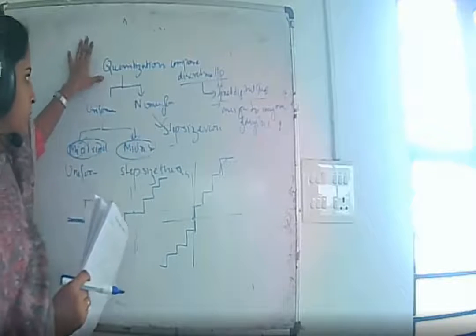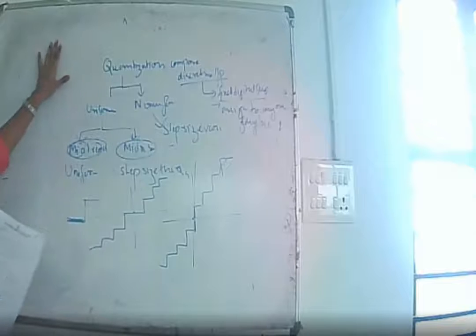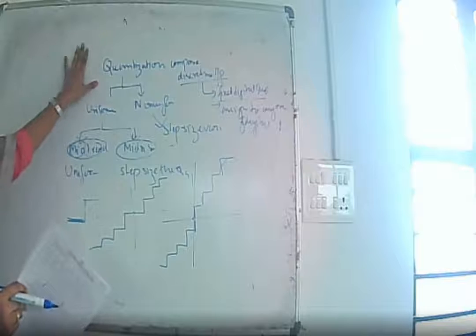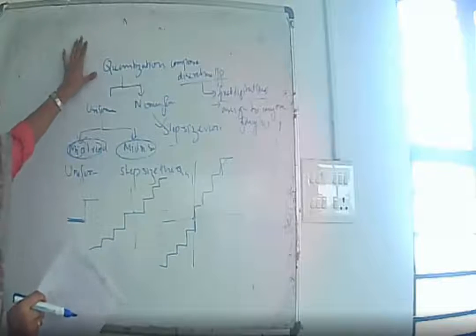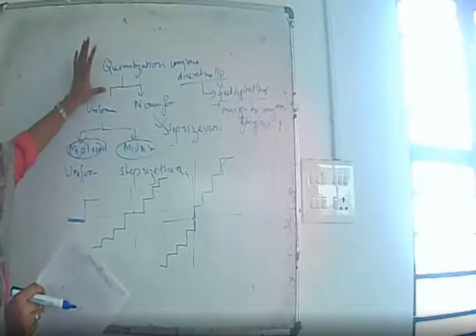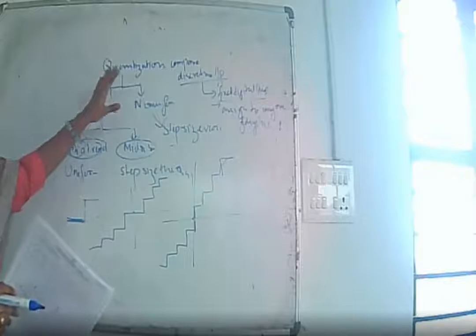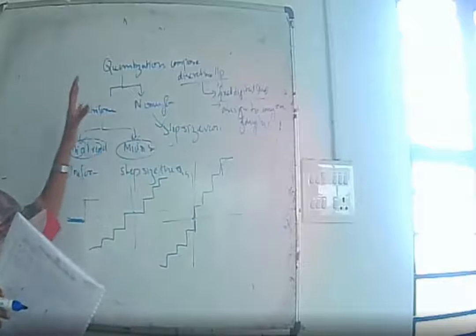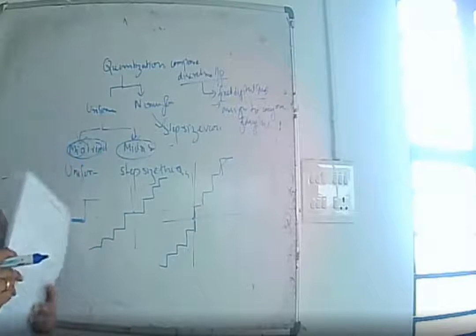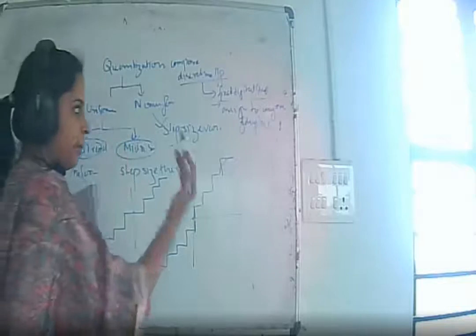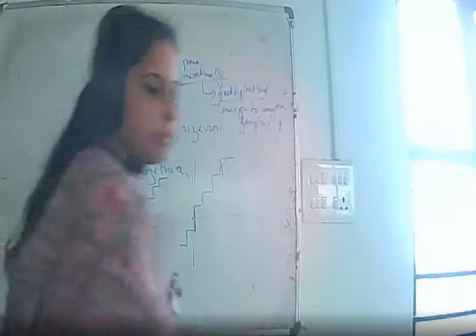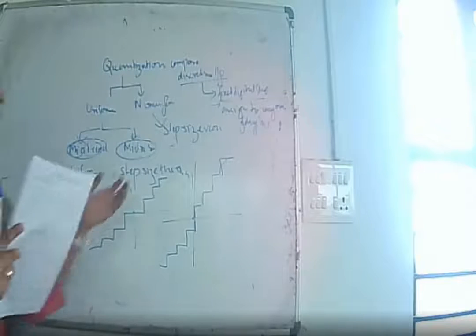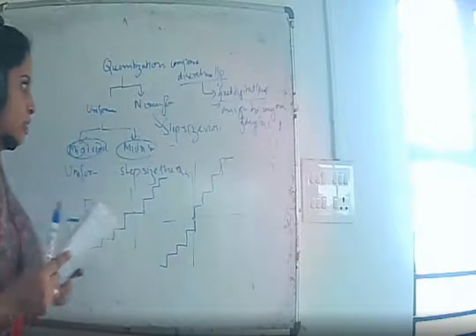So quantization we are going to discuss. We will discuss about the quantization in PCM, with respect to pulse code modulation. So before going to the quantization in PCM, we'll understand the basics about the quantization. Quantization is followed by sampling. Sampling gives a discrete time output, which is compared with a fixed digital level, and we assign it to any one of the outputs, either 0 or 1.